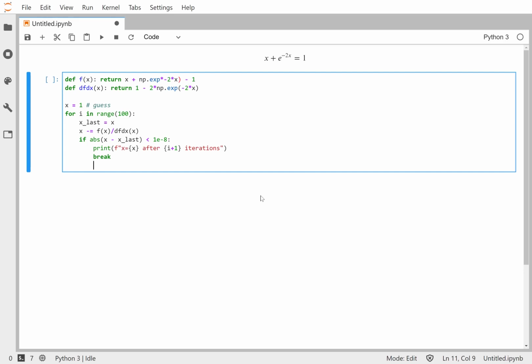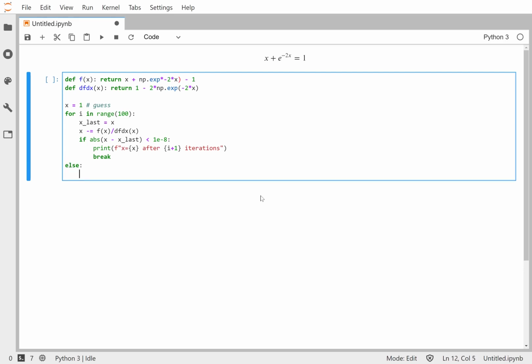And we will escape. And if we can't escape, then we'll print a failure message. Okay, so basically the same structure of code we've been using throughout this whole section, just using different methods. So let's see how quickly this one succeeds.